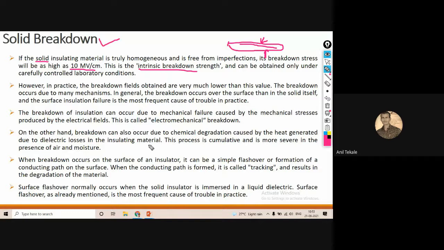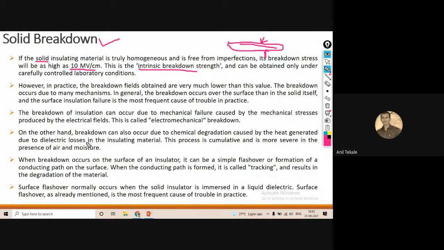In case of the mechanical failure, if suppose we say there is a breakdown in insulation, that we can say is caused due to the mechanical stresses which can be produced by the electric field.